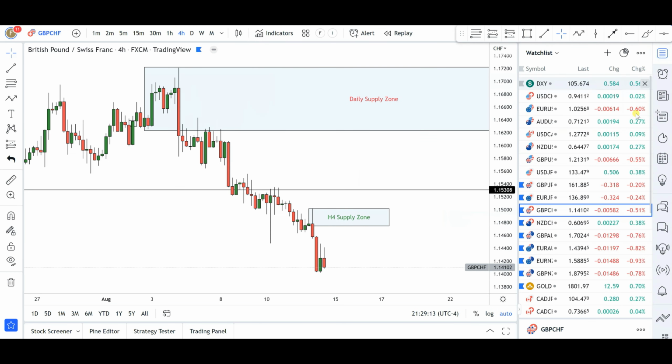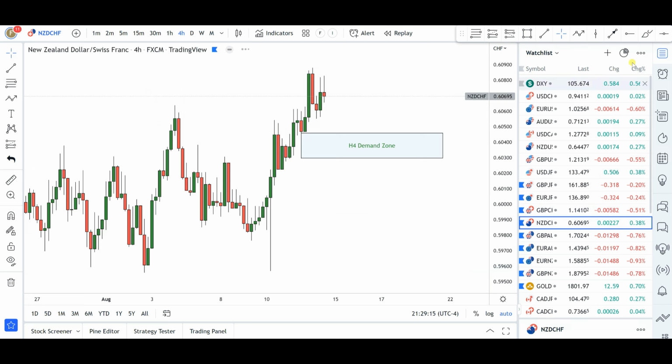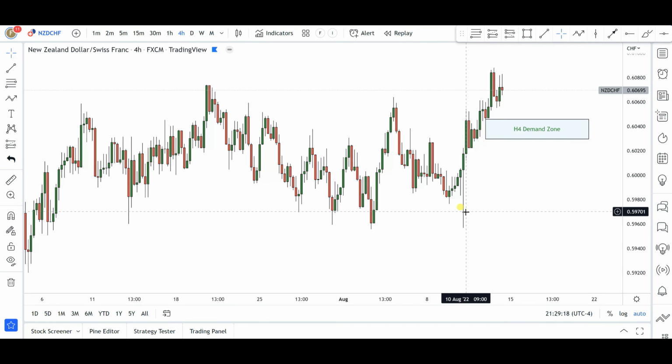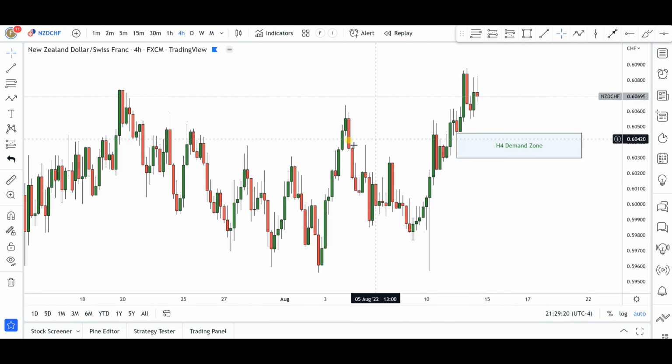Okay, that's it for British pound Swiss francs. Now next up is going to be New Zealand dollar Swiss francs. Now in my own opinion, this pair just continues to work strongly to the upside. Pay attention and see how we got a very nice break of this level of structure, and you can see that this demand zone was formed in the process.